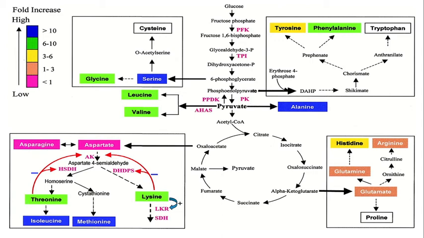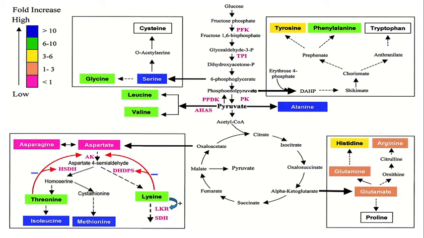aspartate kinase enzyme will catalyze the conversion of aspartate to aspartate 4-semialdehyde, and the enzyme homoserine dehydrogenase will catalyze the conversion of aspartate 4-semialdehyde to homoserine.